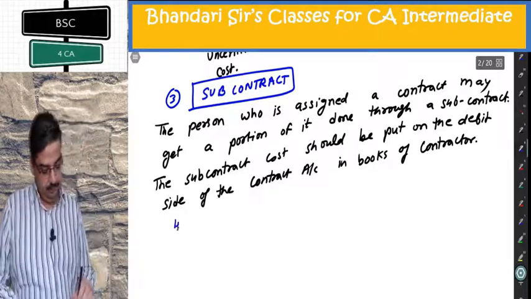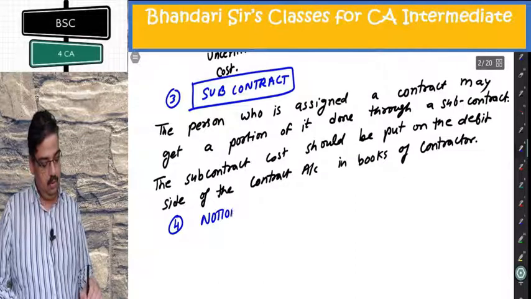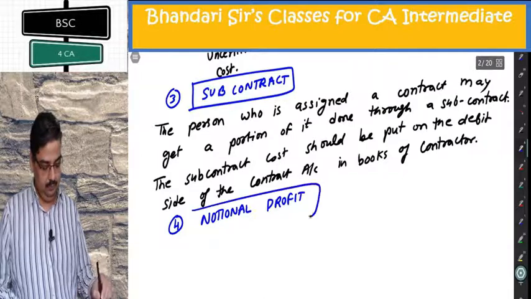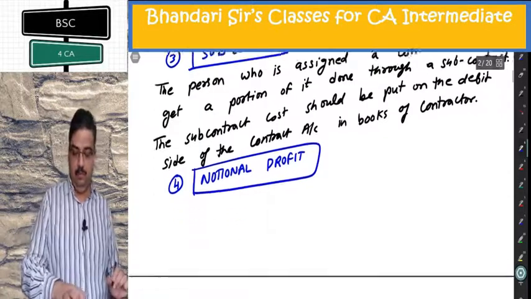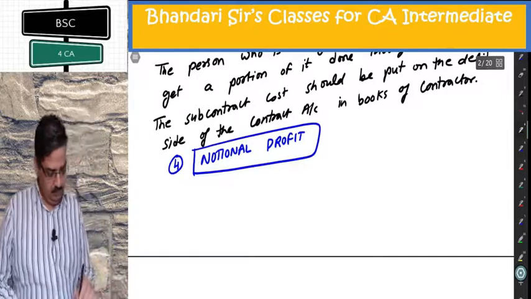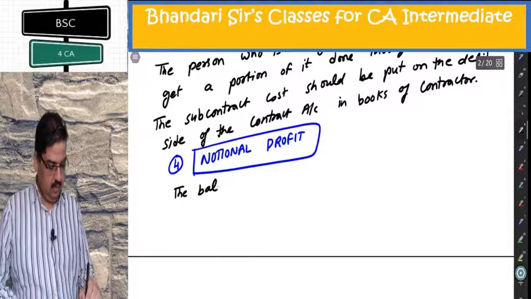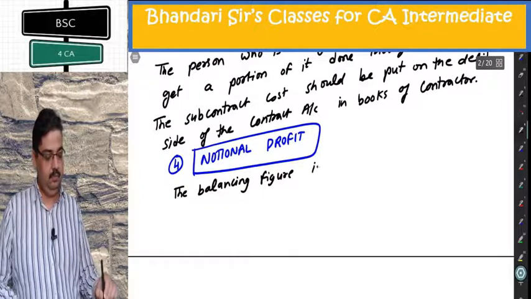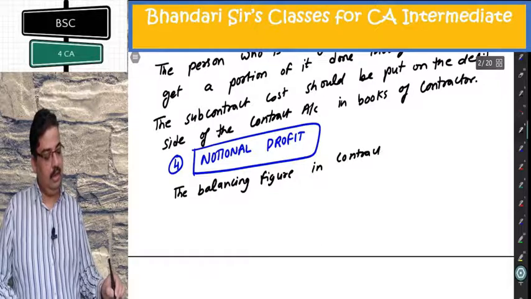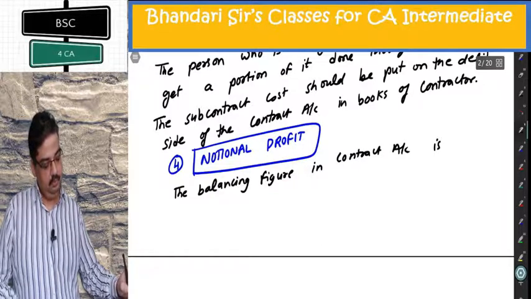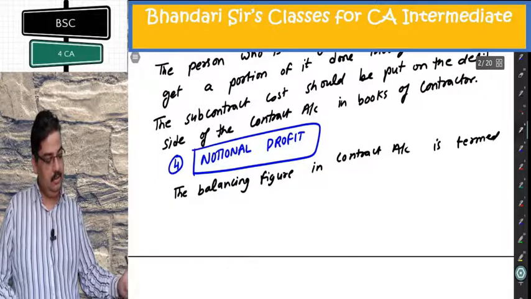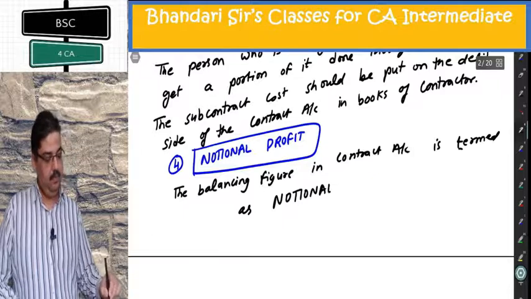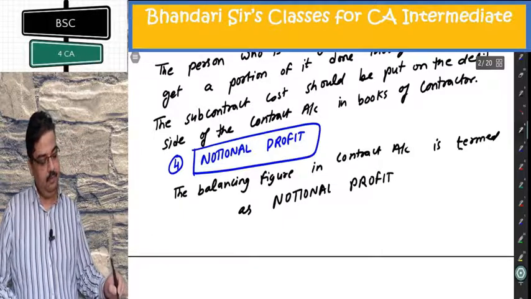Number 4. Notional profit. The balancing figure in the contract account is termed as notional profit.